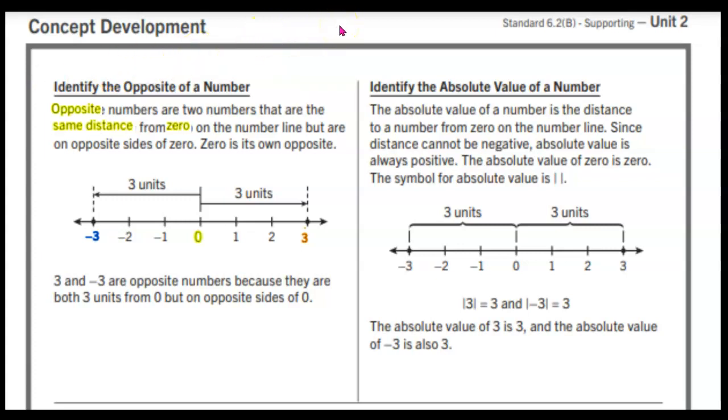Let's identify the absolute value of a number. The absolute value of a number is the distance to a number from 0 on the number line. Since the distance cannot be negative, absolute value is always positive. The absolute value of 0 is 0. Here is the symbol for absolute value. We know that the absolute value of +3 is +3 because +3 is 3 away from 0. We also know that the absolute value of -3 is +3 because -3 is 3 away from 0.